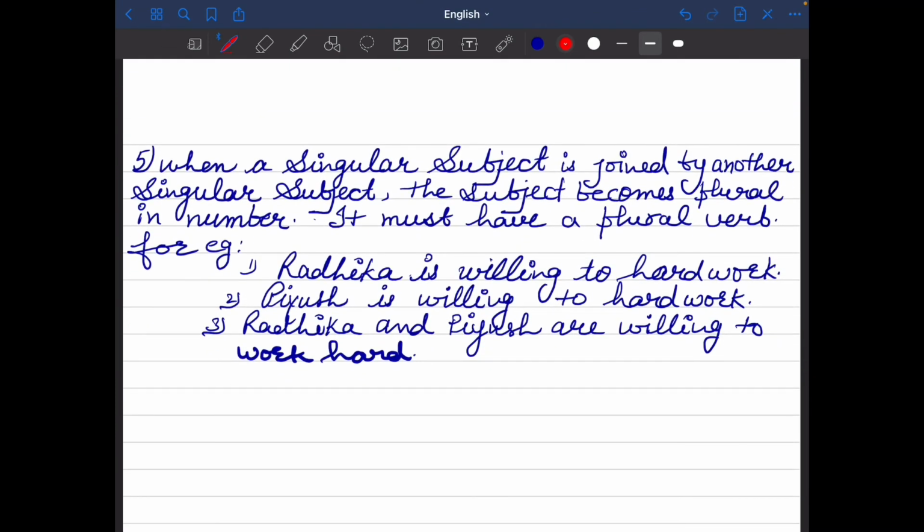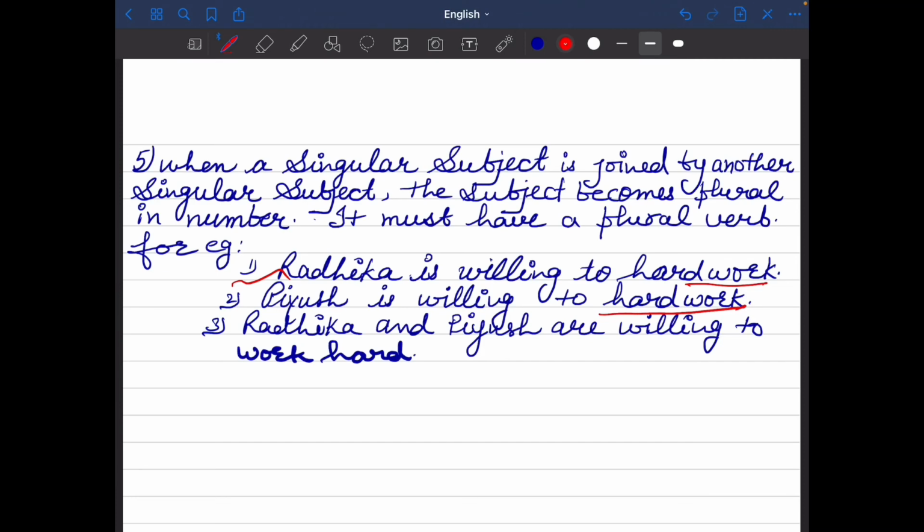Our fifth rule is: when a singular subject is joined by another singular subject, the subject becomes plural in number. It must have a plural verb. For example, Radhika is willing to work hard. Piyush is willing to work hard.